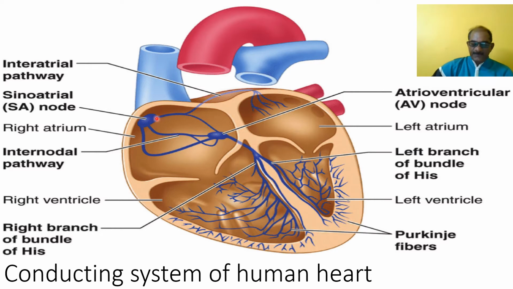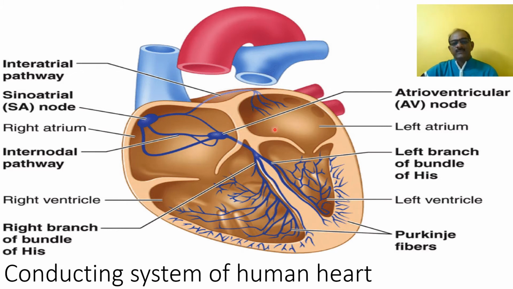It is also called the pacemaker, because it first originates the cardiac impulses. It originates, initiates and stimulates cardiac impulses. Generally it maintains the time duration between the first and second contraction, and it brings about auricular systole, that is auricular contraction.